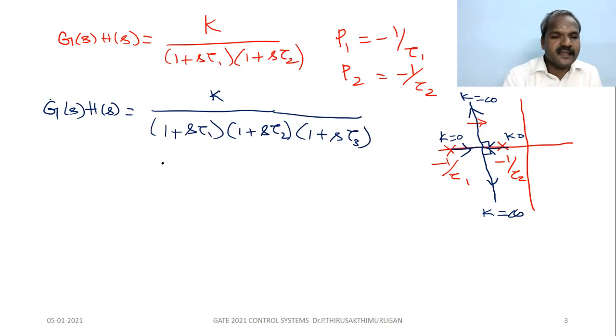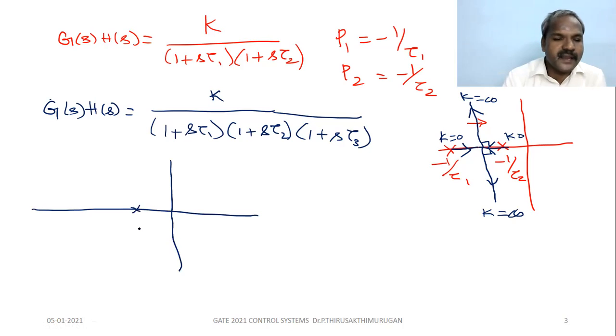Let us see the diagram. This is minus 1 by tau 1, and there are 3 poles: minus 1 by tau 2, minus 1 by tau 3.